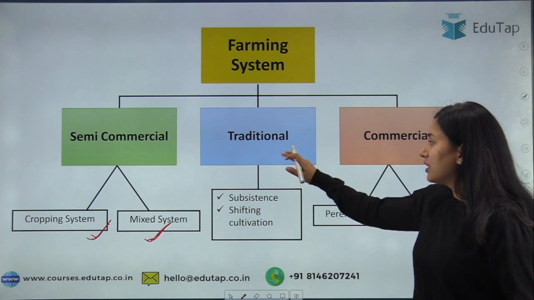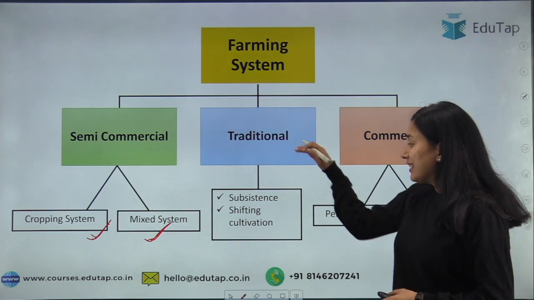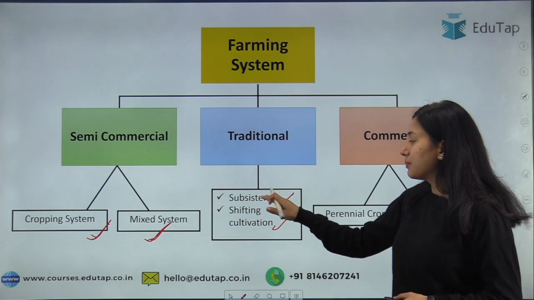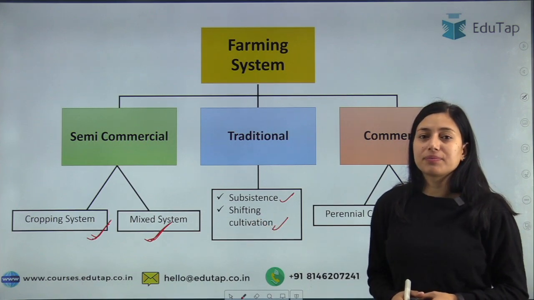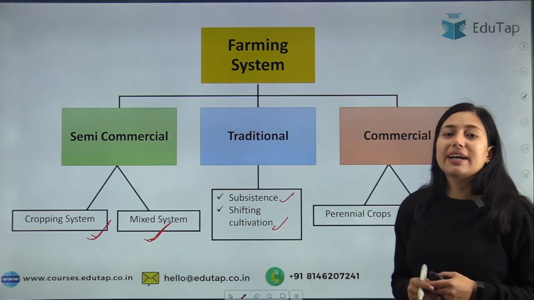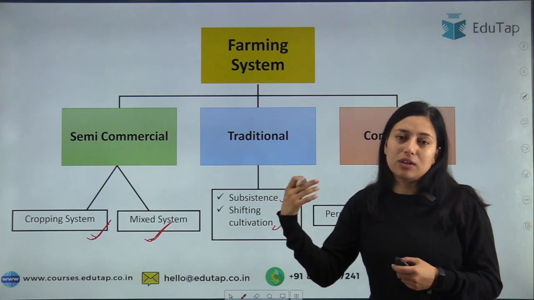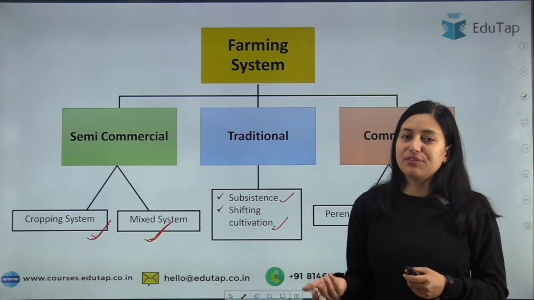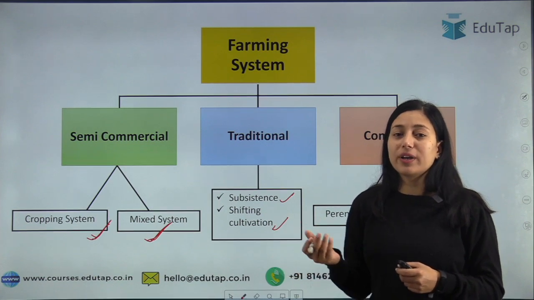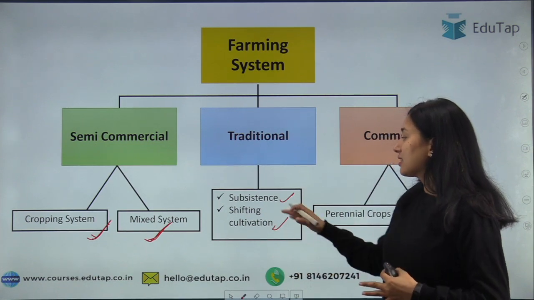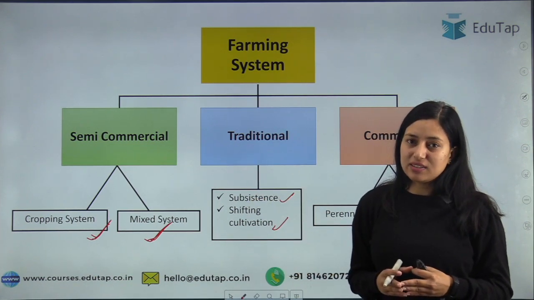Now moving on to the traditional system. In traditional, you have to know about 2 things, that is subsistence and shifting cultivation. In subsistence agriculture, students, what happens? Farmers are doing agriculture just to sustain their life, just to sustain the life of their family. So that type of agriculture is known as subsistence agriculture.